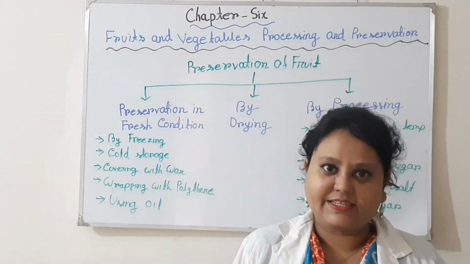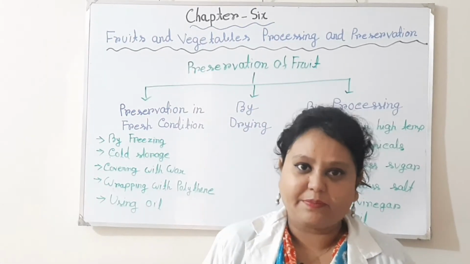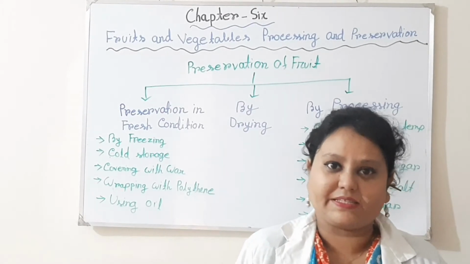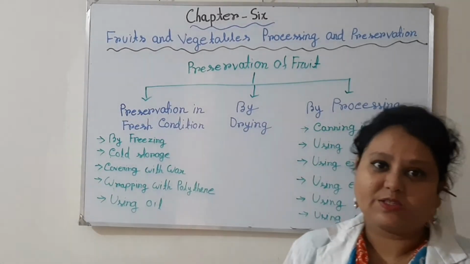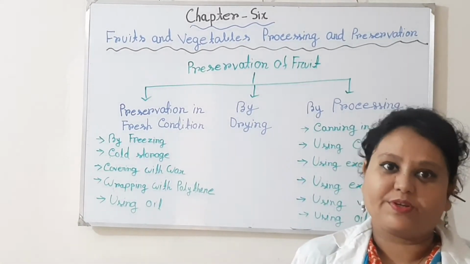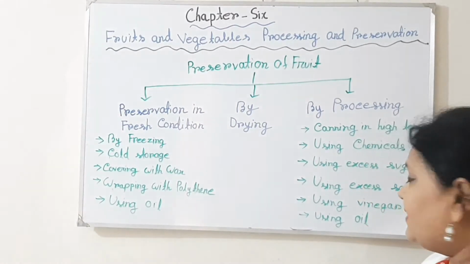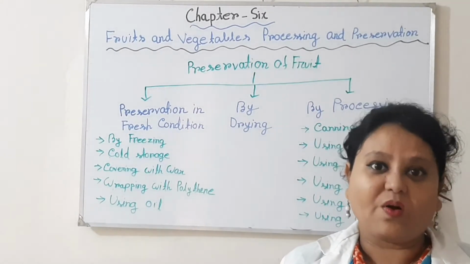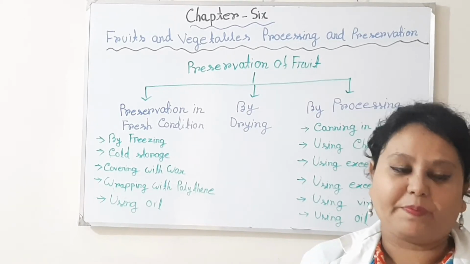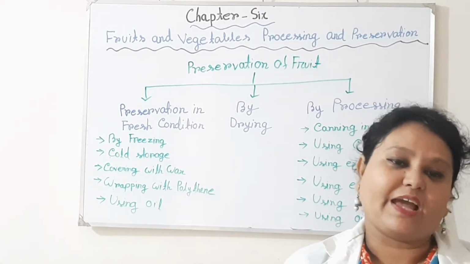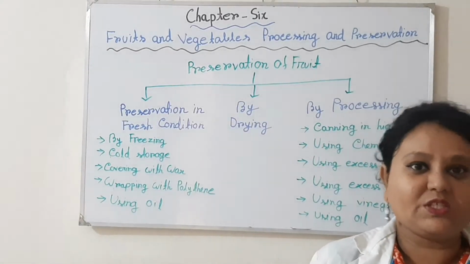Then using excess sugar. If you want to preserve the fruits for a long time, they can be stored with the help of excess sugar or salt. Then using vinegar. Vinegar is a common preservative method for different types of fruits. And then using oil. With the help of oil and vinegar, some pickles can be made, like mango pickle or olive pickle, so it can be preserved for a long time. So these are the preservation methods of fruits.